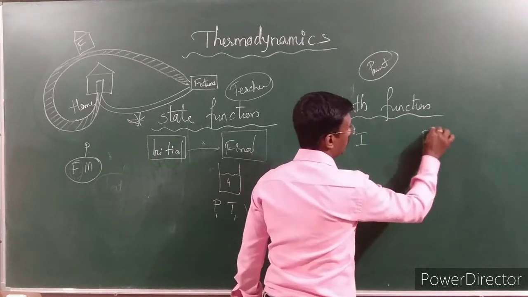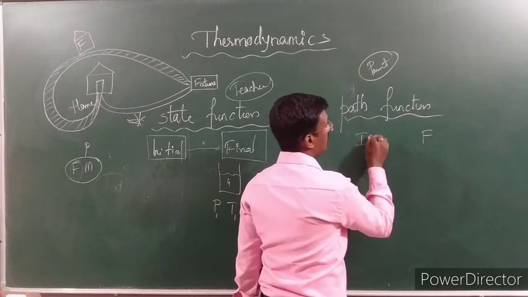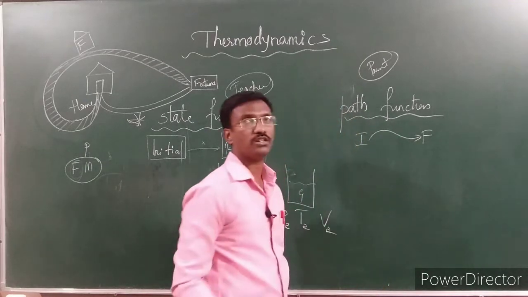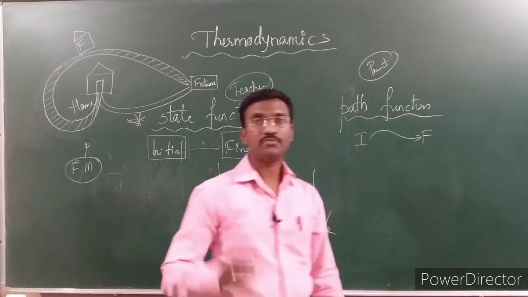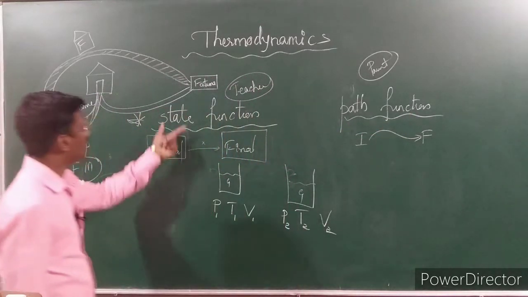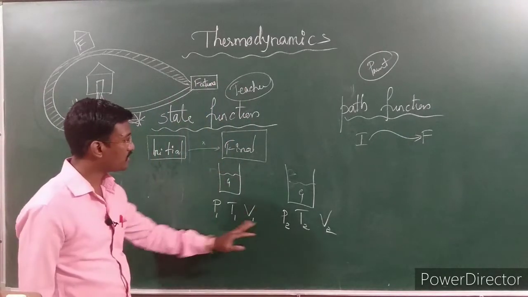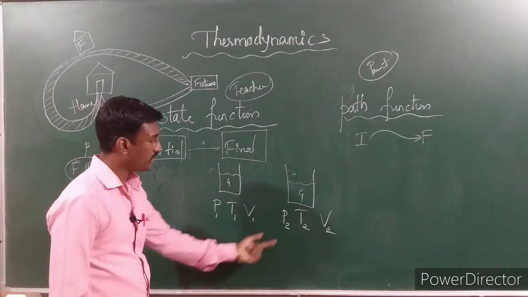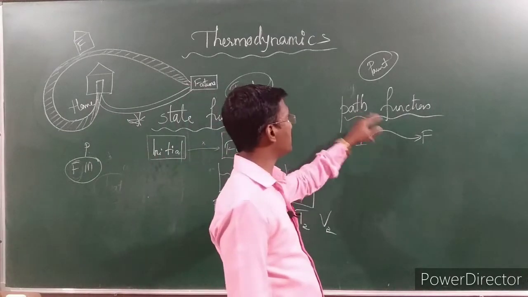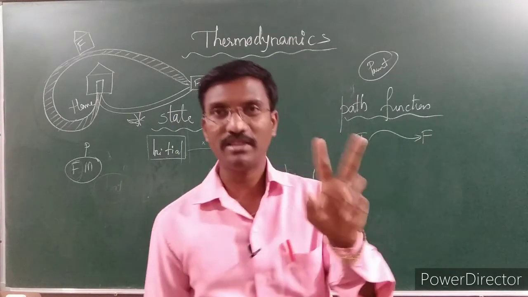So here also, state functions are for initial and final, whereas in the path it's going to be explained: if the reactant is formed as a final, means reactant to the product, some changes have happened, how they are changing, what are the criteria for changing from the initial to the final. This will be discussed by the path function. In the state function the number of teachers is more, isn't it? That's why here pressure, temperature, volume are there, with initial values and final values. Whereas in the path, as I said, the parents, mother and father, only these two will be there.